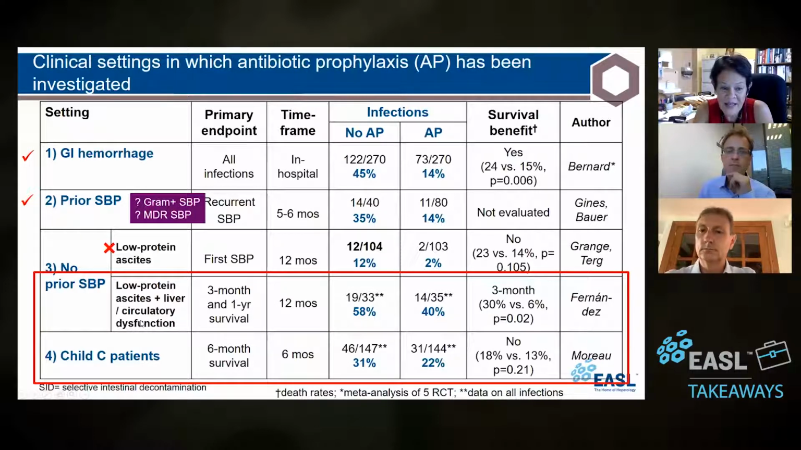And there, in the Shumoho study that looked at child C patients, they both used norfloxacin, and their endpoints were not infections, but their endpoints were survival. So in terms of infections, none of them showed a difference. These differences in infections without or with prophylaxis were not different. In the Fernandez study, the 3-month was significant, but the 1 year was not. And in the Mojo study, as I'll show you, there was no significance.